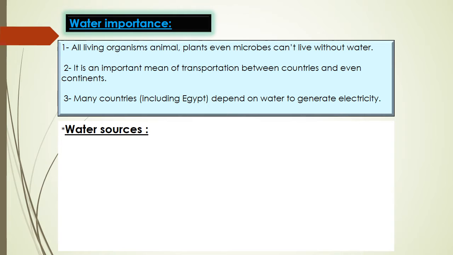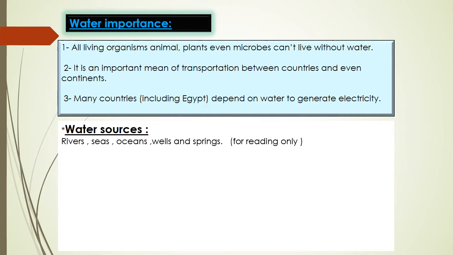Number 1. What is the importance of water? All living organisms, animals and plants, even microbes, can't live without water. It's the most important means of transportation between countries and continents. Many countries, including Egypt, depend on water to generate electricity. So we need to talk about the sources of water.